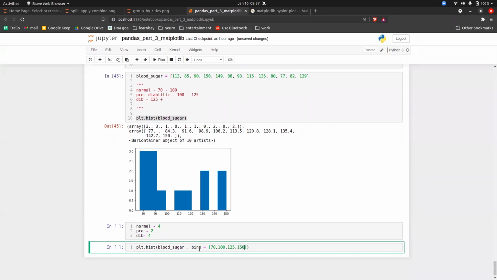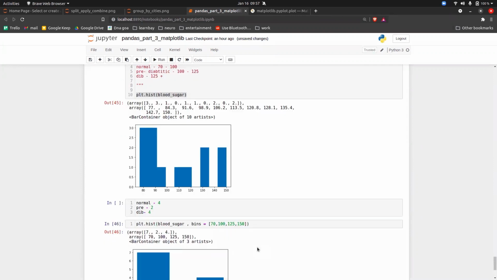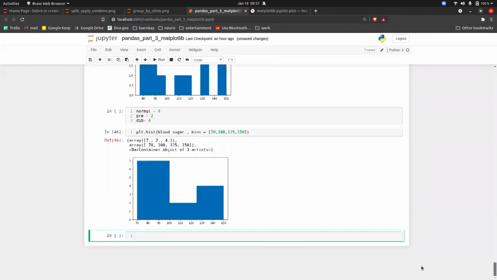So basically you are telling the histogram that I will plot my own bins. Don't take your bin size, don't take 10. So 70 to 100 will be one bin, 100 to 125 will be one bin, and 125 to 150 will be one bin. If I execute this, now it will give you a correct answer.